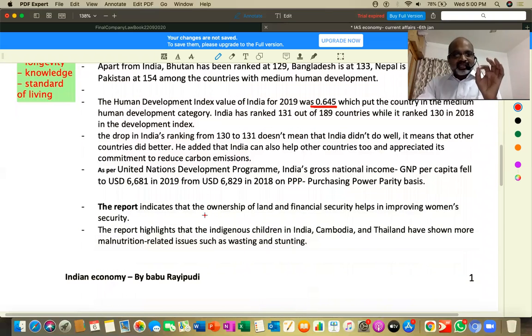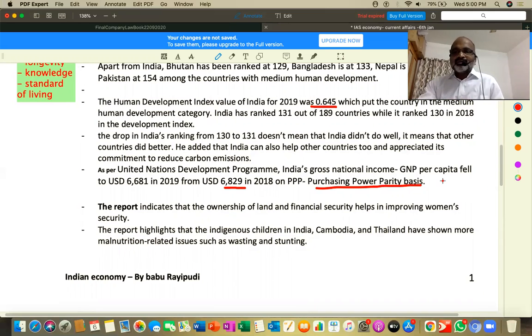As per the United Nations Development Programme, India's gross national income per capita fell to $6,681 in 2019 from $6,829, on a purchasing power parity basis. I mean, this is developed on the basis of the purchasing power of people. Per capita income is per head income. It talks about your standard of living, right? That is one thing. So overall, it says India's gross national income fell.